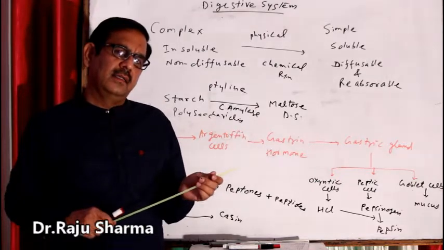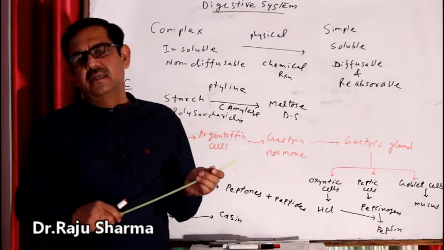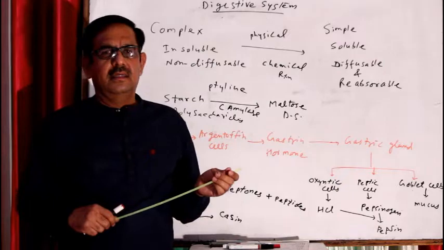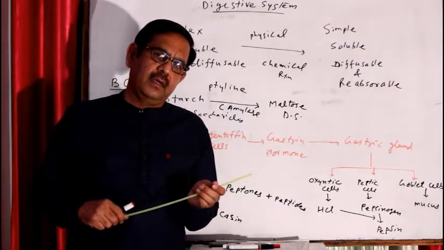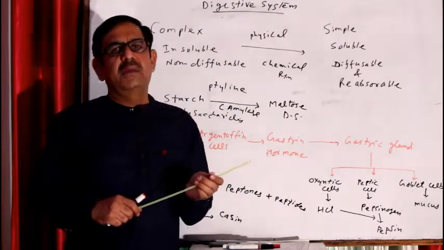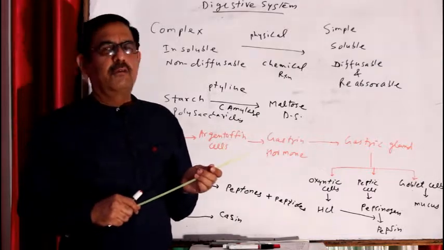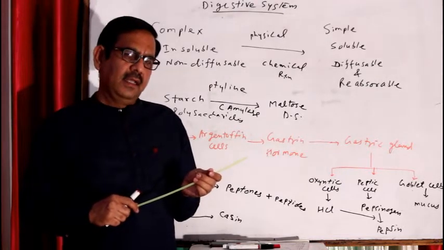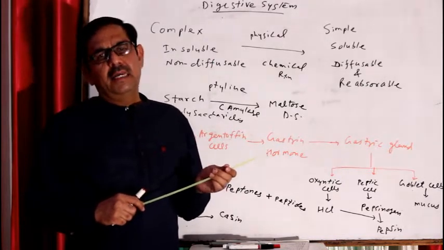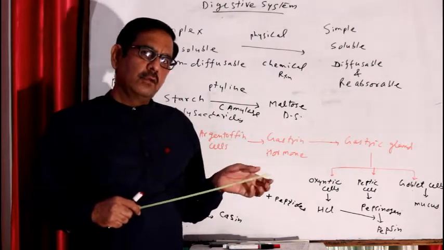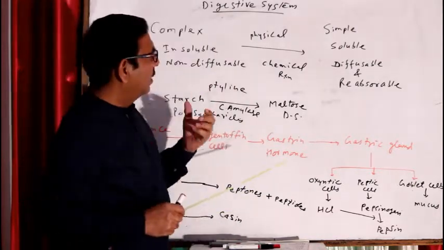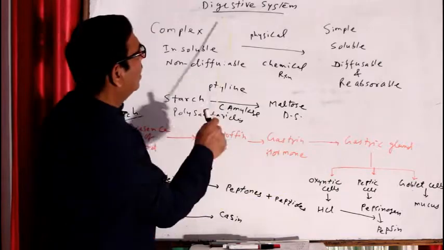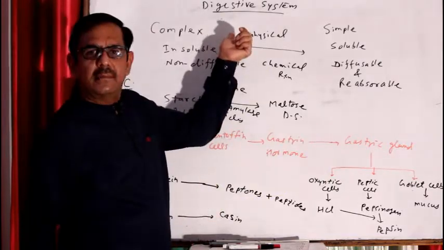Today we will start biology with chapter digestion and reabsorption. All the living organisms require energy for their biological process. Energy is obtained by the oxidation of food. So we have to take food and digest. So we will start with chapter digestive system.